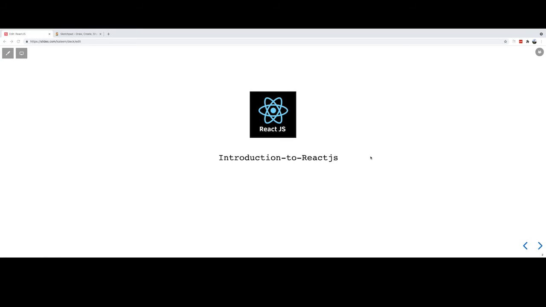Okay, so let's get started. One more thing, when I say introduction, introduction means we'll go and see the positive side of React. There are some problems which you will experience, but we'll keep that for later.